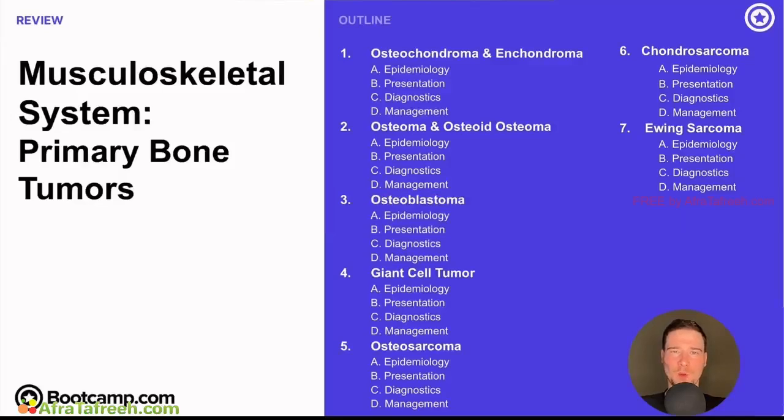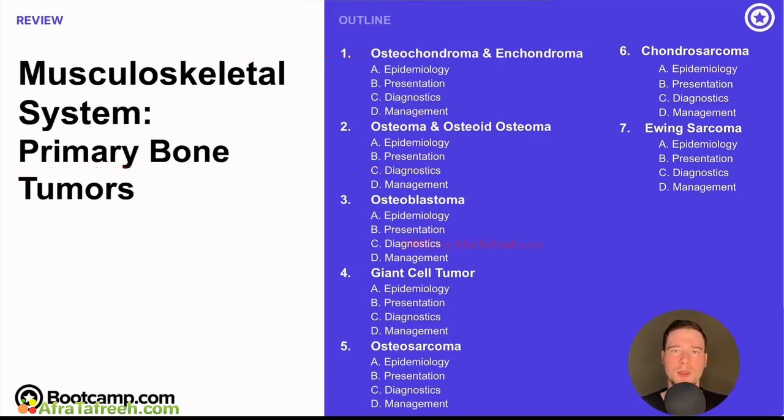So in this chapter, we're going to talk about bone tumors and specifically primary bone tumors. And what do I mean by that? A primary bone tumor is one that arises at the bone cells itself. Compare that to when we say something is secondary. A secondary bone tumor is going to be one that has metastasized or come from somewhere else. That is to say, a cancer has spread to the bone, right? The primary site is somewhere else. The bone is a secondary site. But this chapter, again, we're really going to focus on primary bone tumors here.